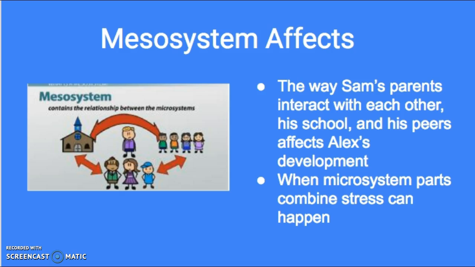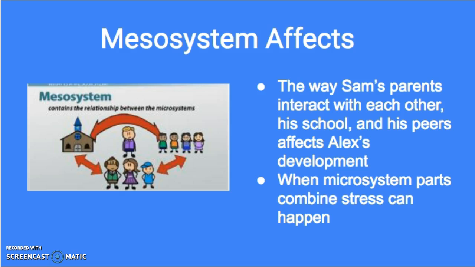Alex's mesosystem, how the different microsystem parts interact, influences the way he develops. His parents, although separated, both stay involved in his life. They regularly attend parent-teacher conferences and other school events Alex is involved in. This type of interaction is positive for his development as they work together as opposed to being separate parts of his life that do not cross.